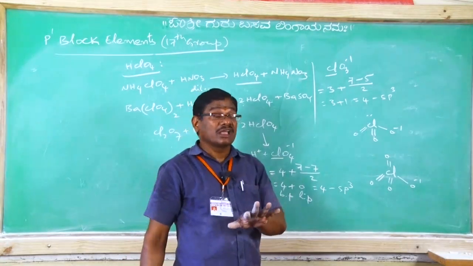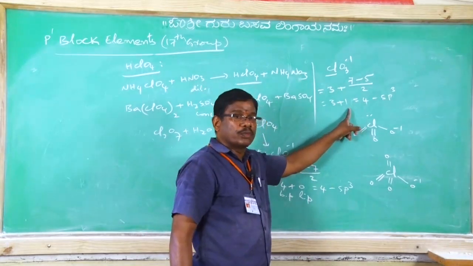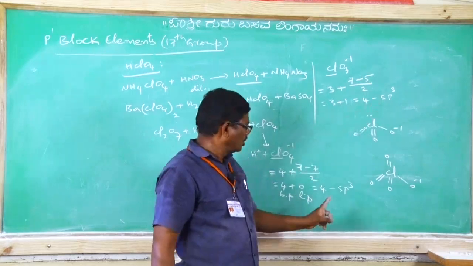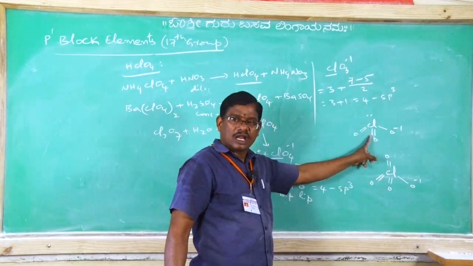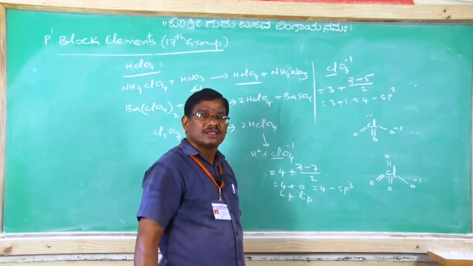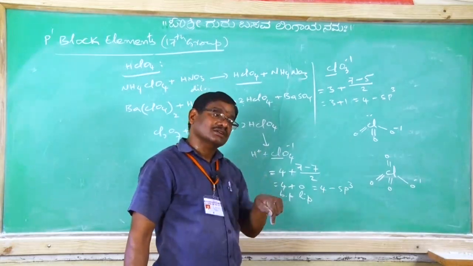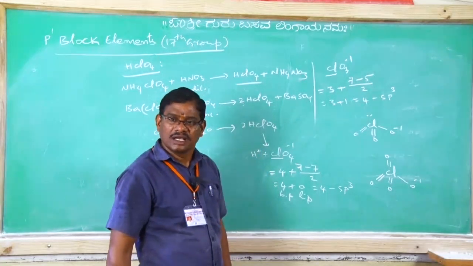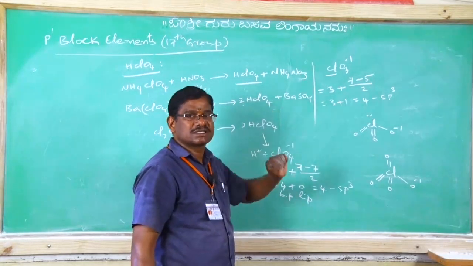But depending on the number of bond pairs and lone pairs, deviation takes place. No lone pair, original structure is tetrahedral. One lone pair, trigonal pyramidal, deviated structure. Two lone pairs in case of halous acid, here angular. Whereas three lone pairs with one bond pair, linear geometry. Clear na? So in this way, oxyacids of halogens.